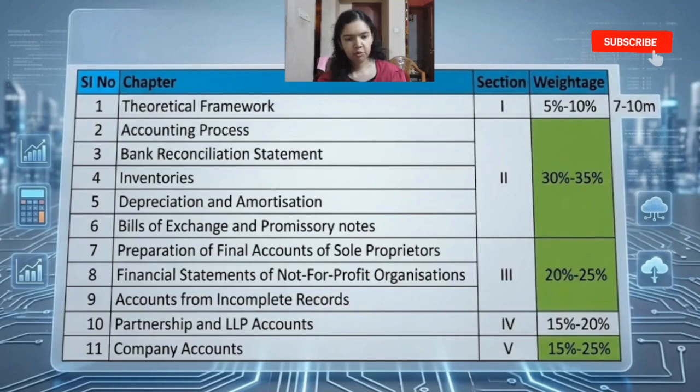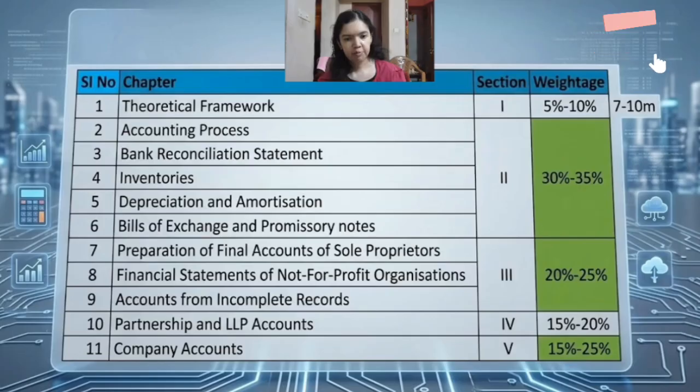Most of the time, questions from this chapter might be asked like difference between contingent assets and contingent liability, what are accounting concepts and principles, capital versus revenue expenditure, conservatism concept, measurement concept, services provided by chartered accountants to society. So these are the basic concepts. You should study them thoroughly so that you can write the answers in your own words during the exam. So don't mug up blindly. Try to understand the meaning.